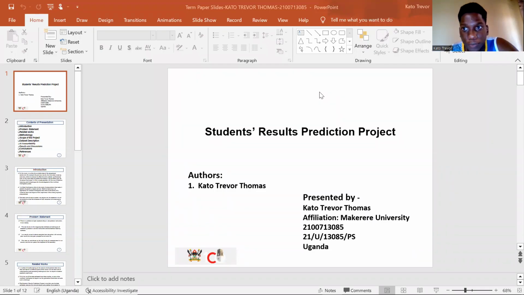Hello, this is Katosheva Thomas once again to present my artificial intelligence project whereby we use machine learning. My project is called the Students Results Prediction Project. What it does simply is predict a student's results according to a student's certain attributes. Yeah, we can start.